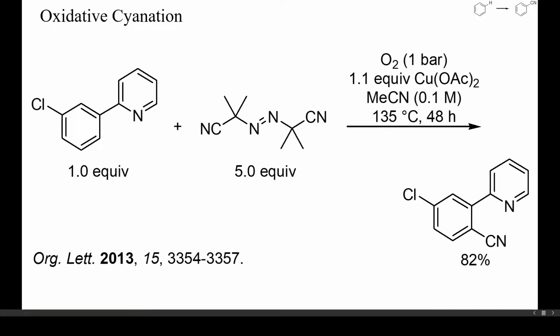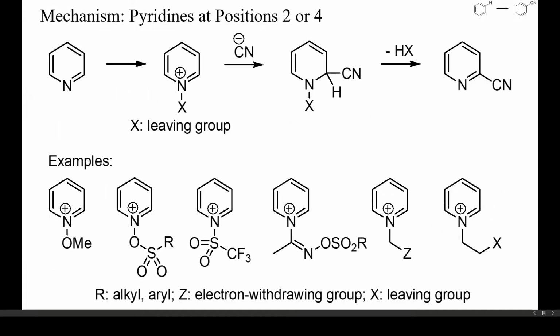In this example, a large excess of AIBN provided the required cyanide. No noble metal, but only a slight excess of copper acetate brought about a high-yielding electrophilic cyanation. This chemistry was again limited to chelate-forming 2-aryl pyridines. One special type of oxidative cyanation is the introduction of cyano groups at positions 2 of pyridines.